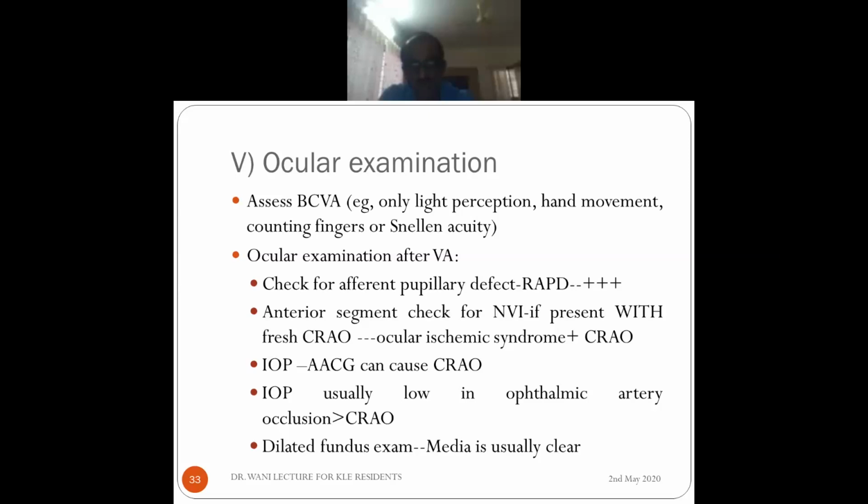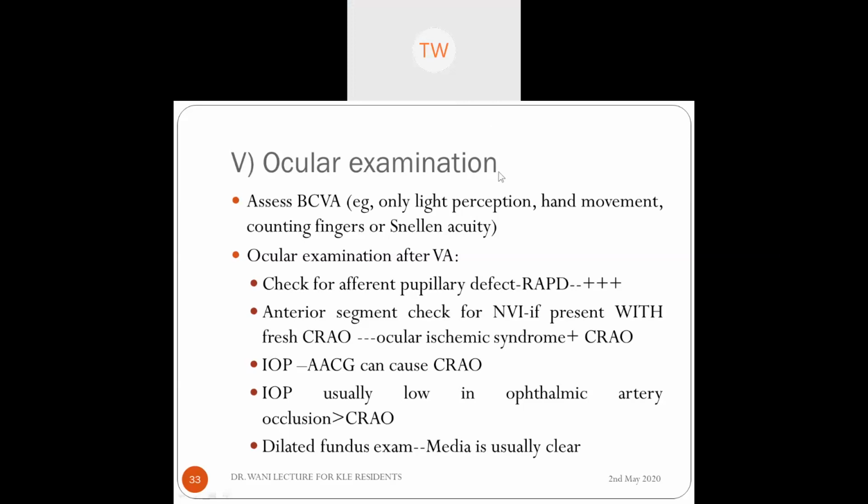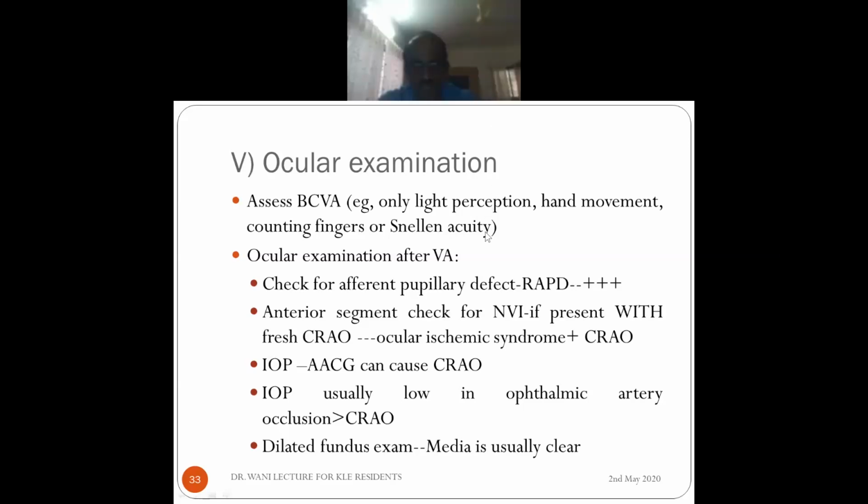Can somebody say why ophthalmic artery occlusion causes reduced IOP? Quick. Anybody? Are you there or has everybody left? Hello? Yes, sir. Okay, so why is there less IOP in ophthalmic artery occlusion compared to central retinal artery occlusion? Anybody?